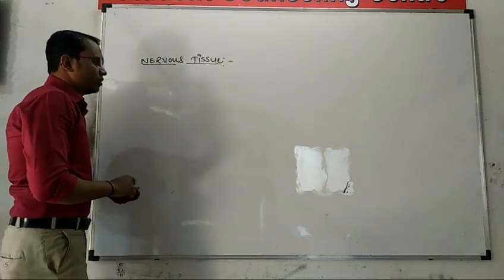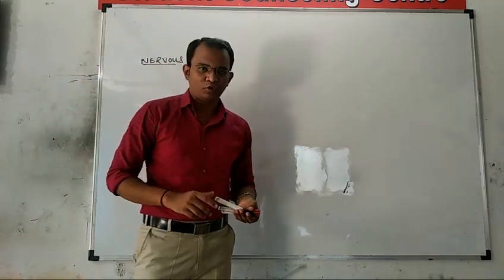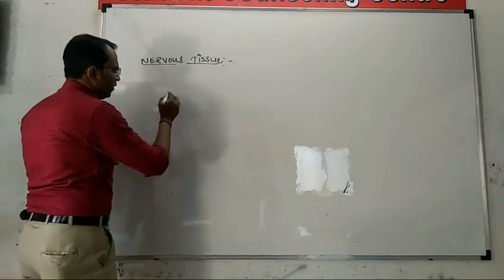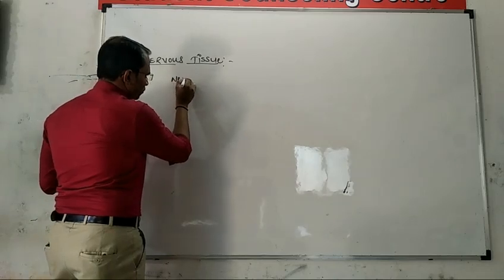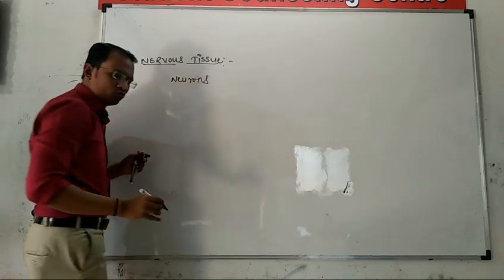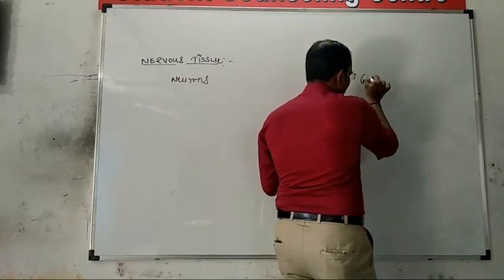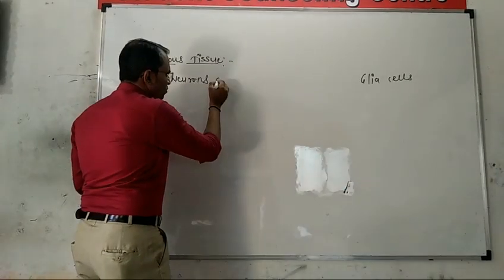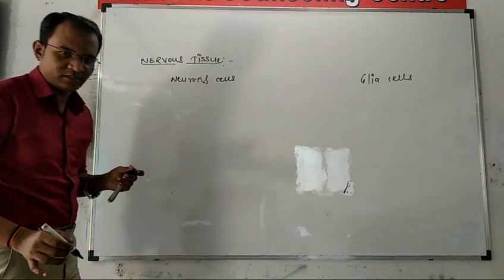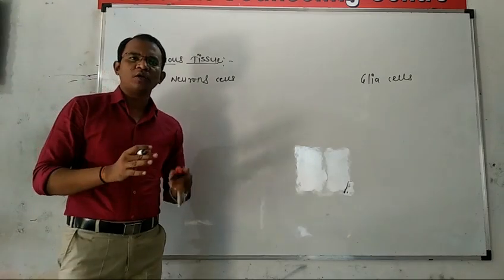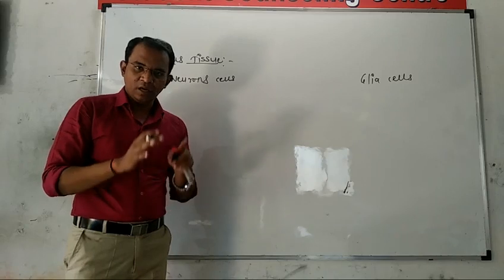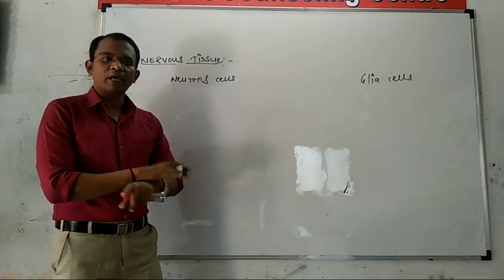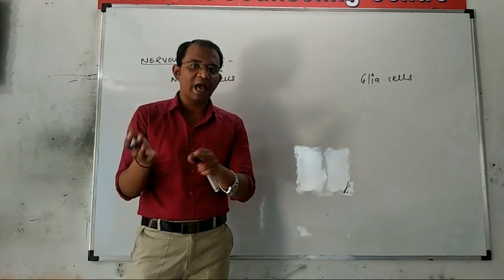Nervous tissue is specially made of two types of cells. The first one, neurons, and second, glia cells. Neuron is the most important, highly specialized cell. It does not have the power of division. It does not divide like the other cells.